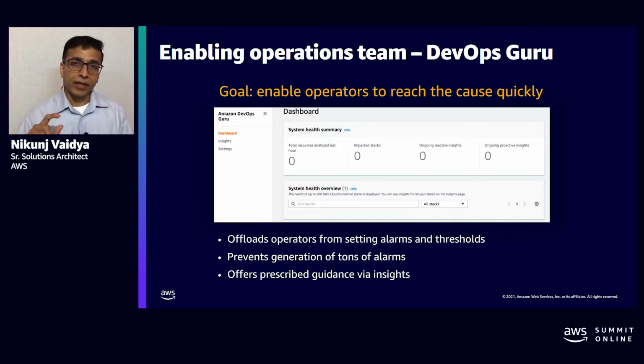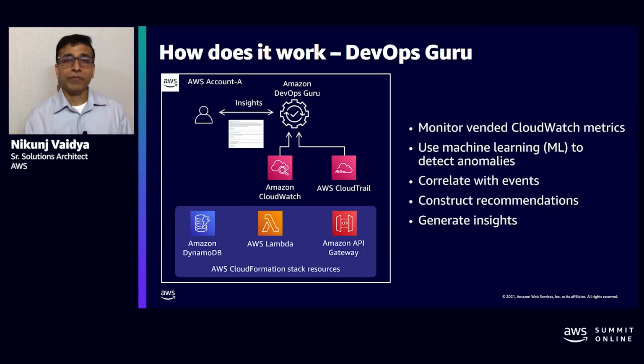Now, that is a high-level overview of how Amazon DevOps Guru works. Let us understand what happens behind the scenes of Amazon DevOps Guru and how it works under the hood. In this case, you can see from this particular diagram, as soon as you enable Amazon DevOps Guru, it will start monitoring all the vended CloudWatch metrics of your resources belonging to that region of that AWS account. What that means is it starts ingesting all the operational data from those vended CloudWatch metrics and uses machine learning detectors to detect any anomalies.